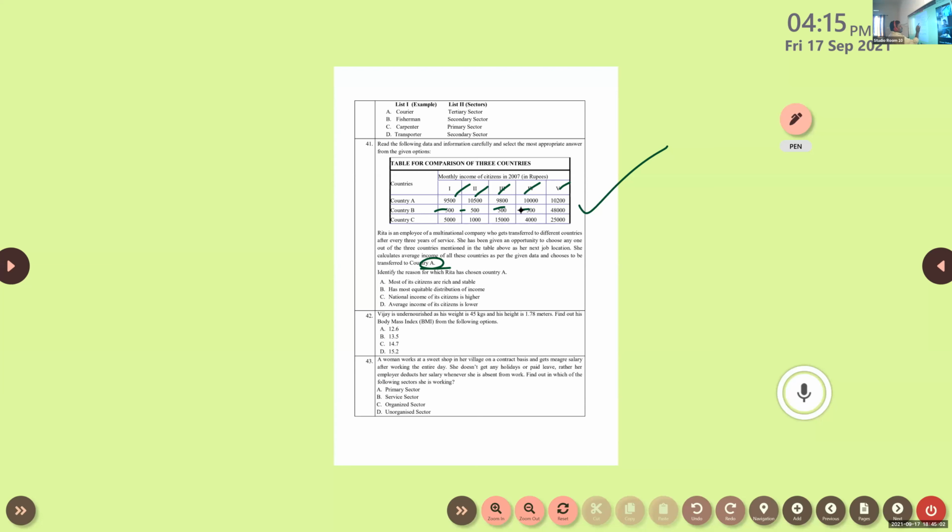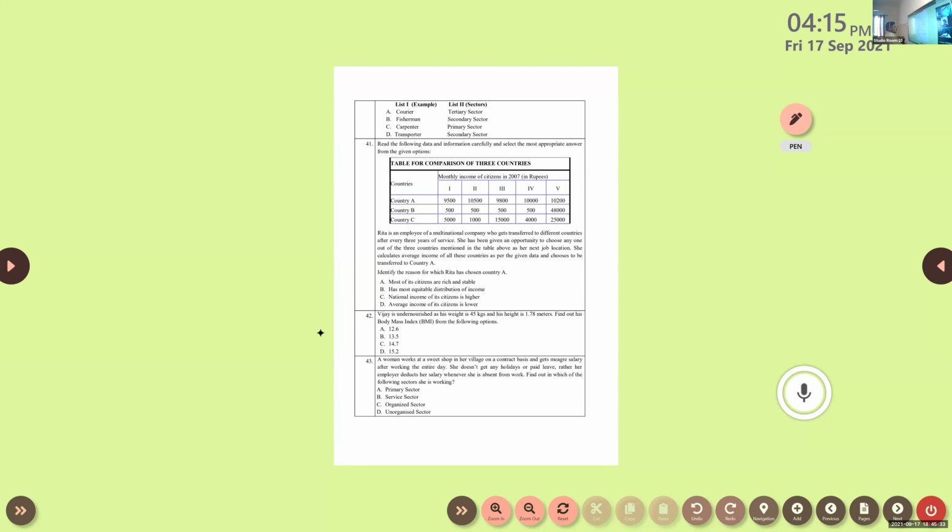The first 4 people are receiving very low income, and the 5th individual's income is too high. In almost all the countries, the total income is 50,000 only. If you calculate, you will get 50,000. Clear? But the income distribution in country B is not that good. So 4 people are facing problems, and the 5th one is enjoying all the benefits. Country C also has differences. Huge differences between the individual incomes.